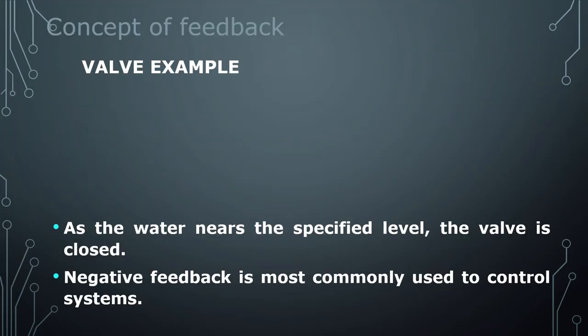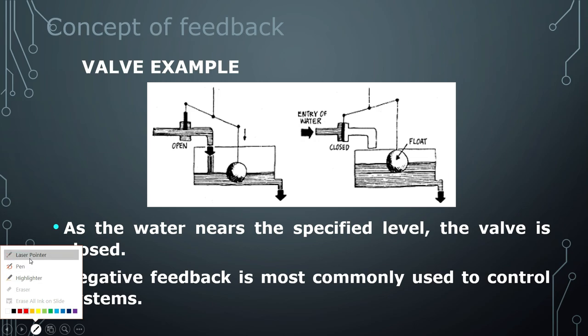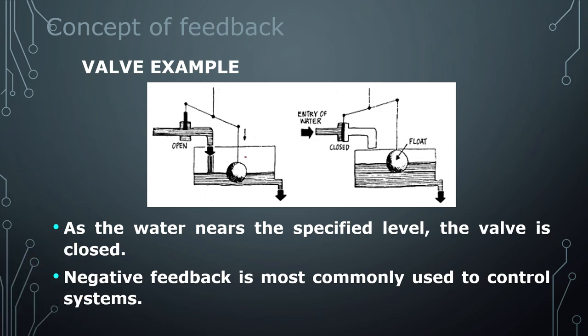Now let us discuss another example where we will see the concept of feedback. Here you can see a tank where water is given and there is an assembly which checks if the water level is filled to the desired level. Suppose water is getting filled here, then the water level increases.